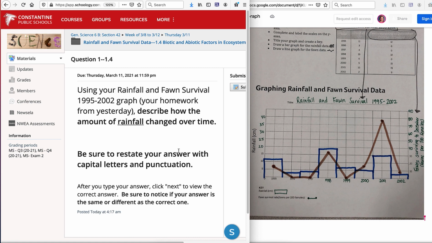Be sure you restate your answer with capital letters and punctuation. After you type your answer, click Next to view the correct answer. Be sure to notice if your answer is the same or different as the correct one. So you're going to be typing your answer, and then you're going to click Next and see if you got it correct. Later on, I'll go through and grade these, but this way you can get some instant feedback on whether you got it correct or incorrect.